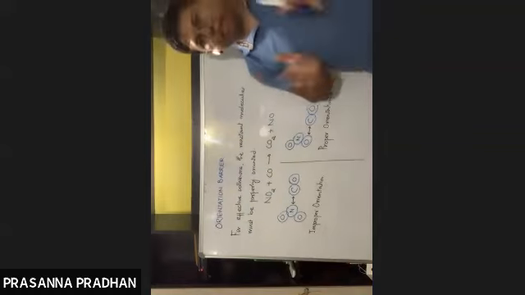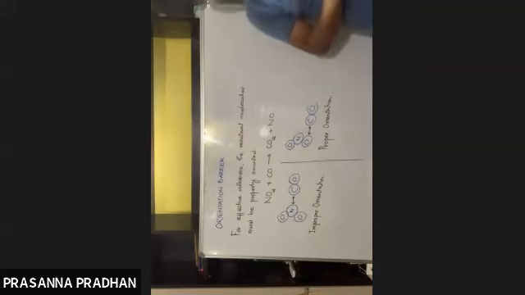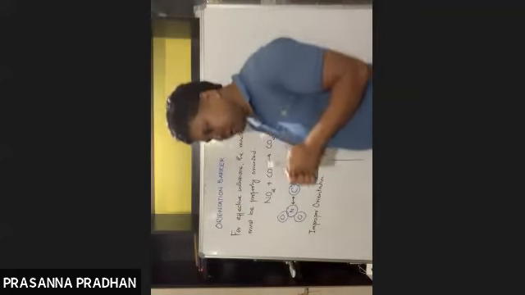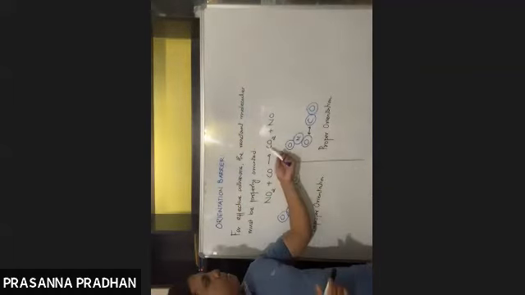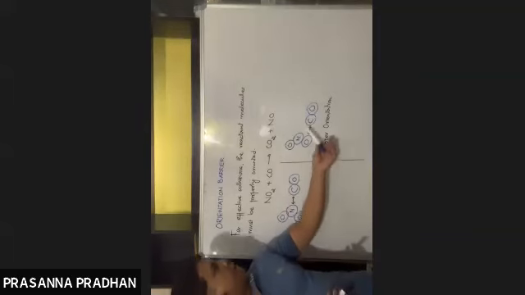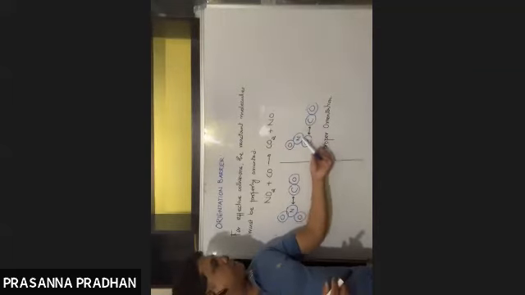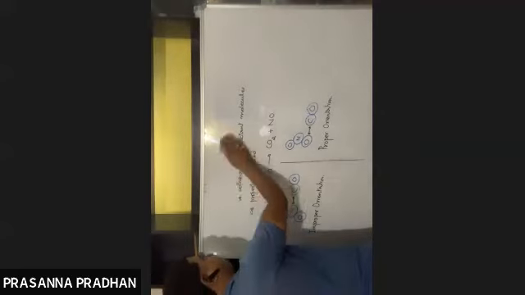For the collision to be effective and for the reaction to take place, the reactant must overcome both these barriers, the energy barrier as well as the orientation barrier. The concept of orientation barrier is really simple. The reactant molecules must be properly oriented. You have to look at the product, which bonds are being formed. Here a new bond between carbon and oxygen needs to be formed. So if the molecules are oriented such that there is a collision between carbon and oxygen, we say it's a proper collision, which results in the formation of product. So this is about your orientation barrier.